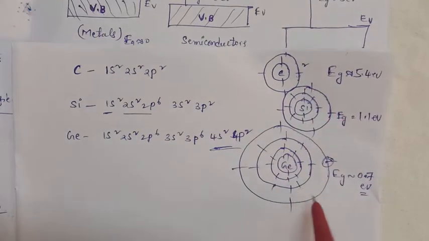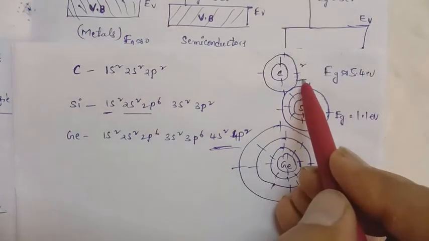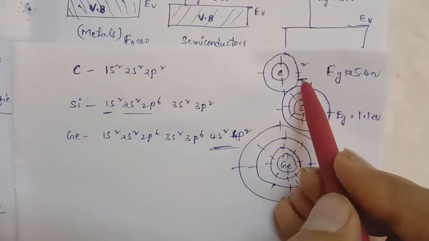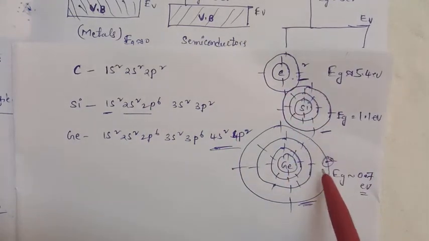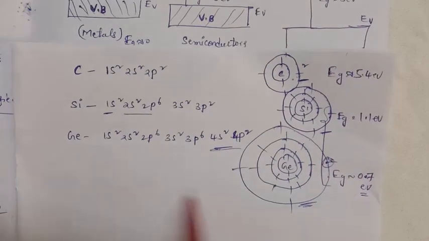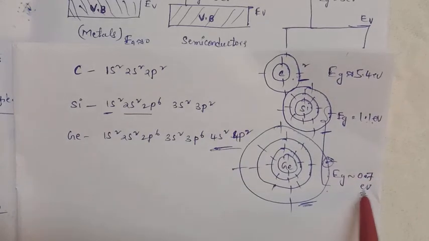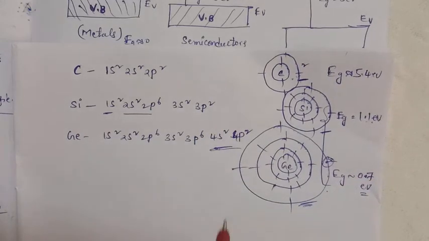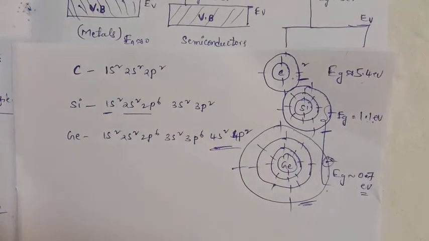Why? Because the second orbit is very close to the nucleus compared to the others.